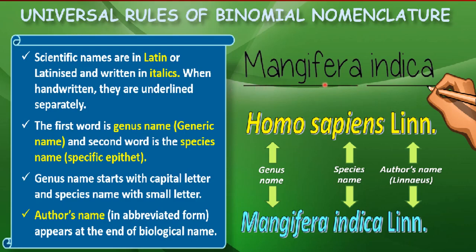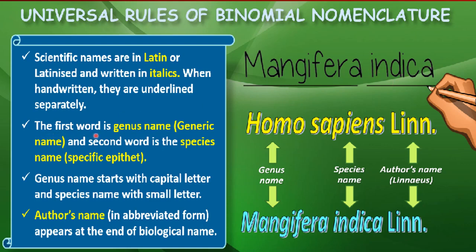You can see Mangifera is underlined, then separately indica is underlined. So this is the first rule, that either the scientific name will be written in italics or it will be underlined separately. These two components of the scientific name, Mangifera being one component and indica another, will be underlined separately.